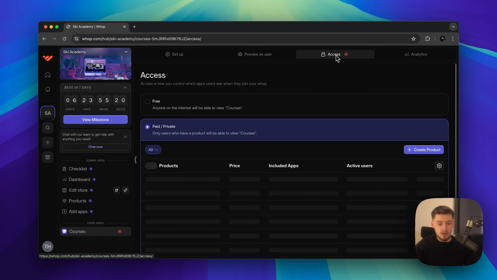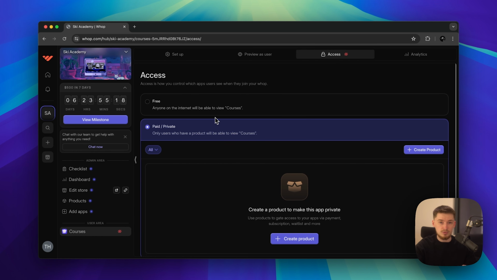Then you can click here to check out the access. So if you have different pricing options and different things like that, or whatever it is, you have different packages, maybe different price points and ways of entry, you can essentially select who gets access to that course, okay, through that avenue.